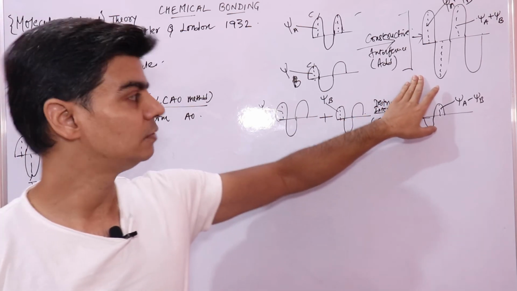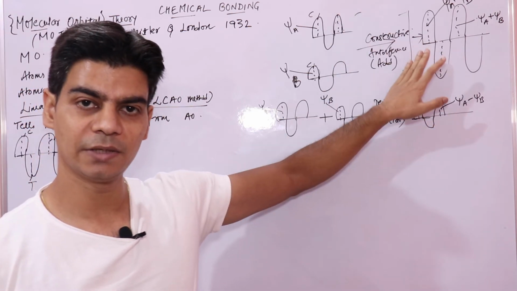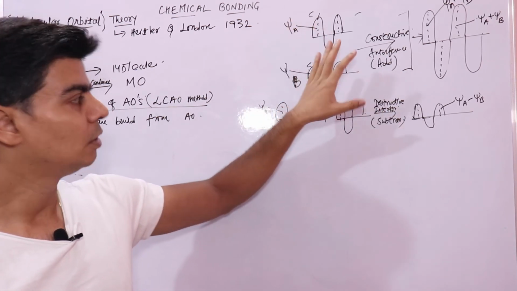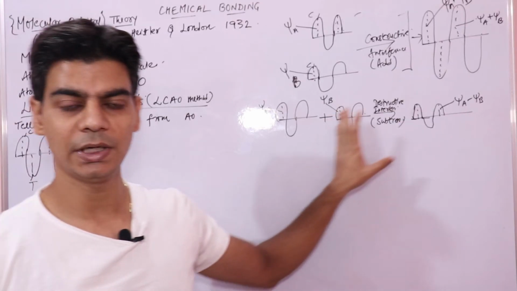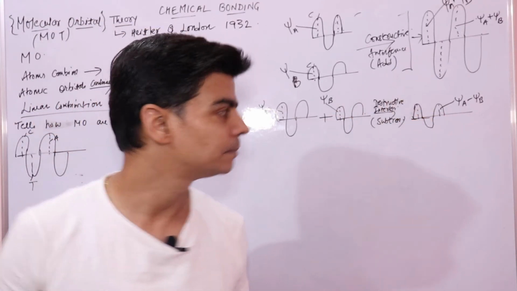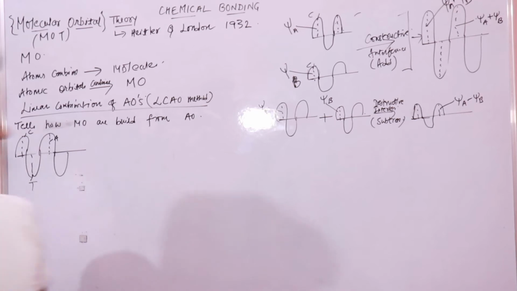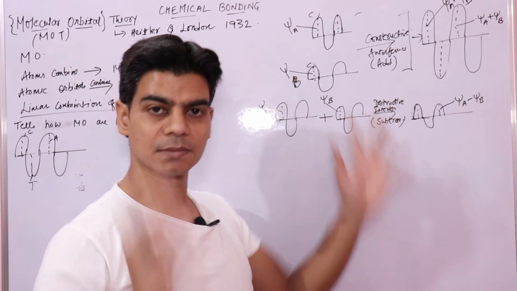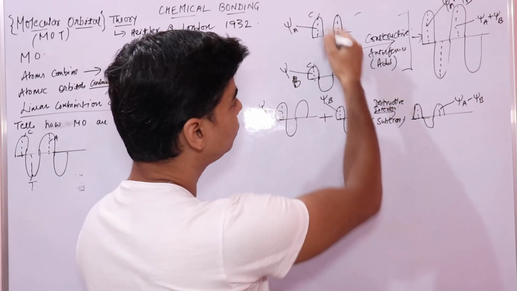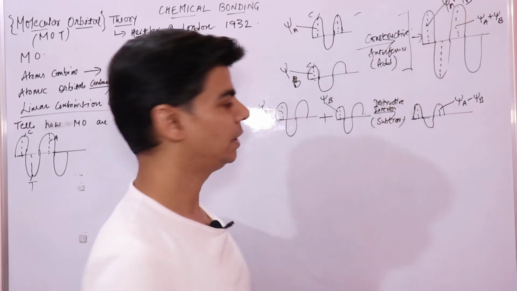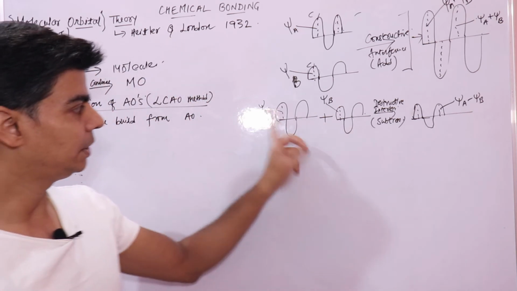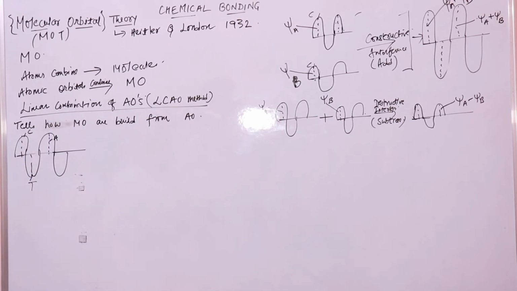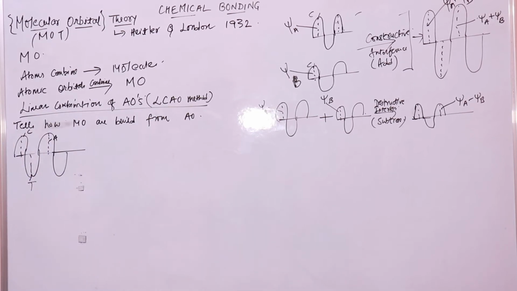This is a bigger wave that you get by constructive interference. Constructive is when you add up the interfering waves, and destructive interference is when you subtract the interfering waves. Just remember, this is important: when you add up waves, the amplitudes add up to give you a bigger wave. In destructive interference, the amplitudes are subtracted to give you the final amplitude of the destructive wave that you got.